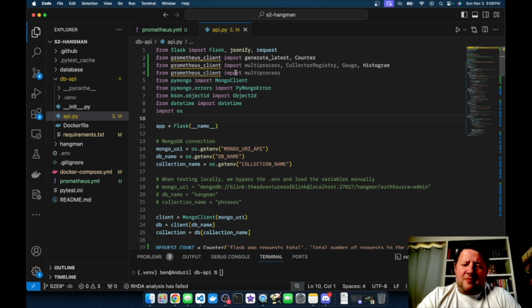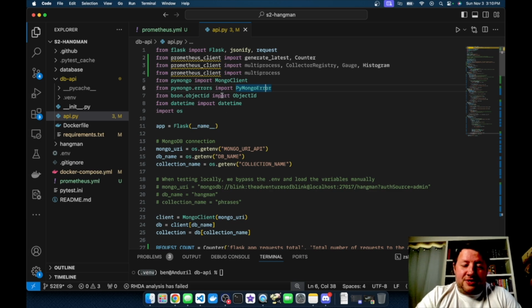I don't know why my editor's doing this right now, but even though I'm in my virtual environment, as you can see down here on my terminal, for some reason it doesn't understand that Prometheus client has been installed. That's a simple pip install, by the way. I haven't been able to get it to stop doing this, but it works, so I can have confidence in that at least. I was able to get it to start up and work.